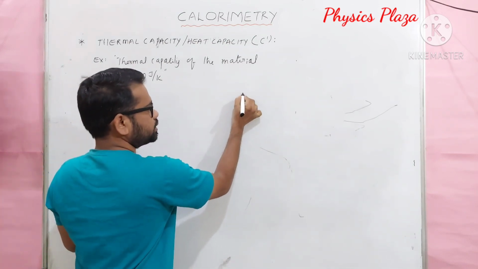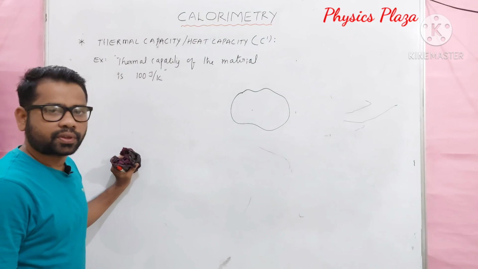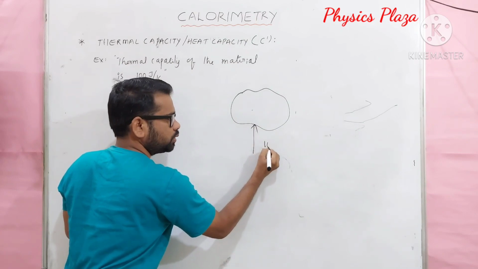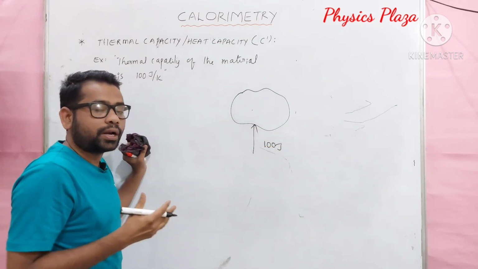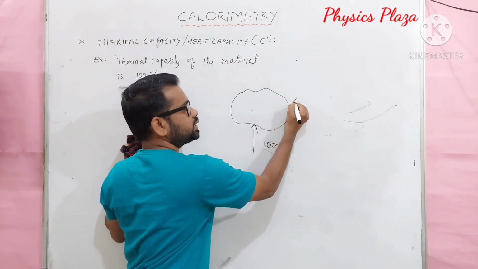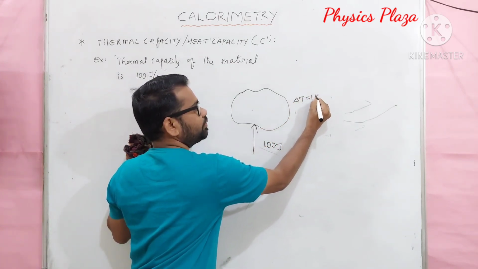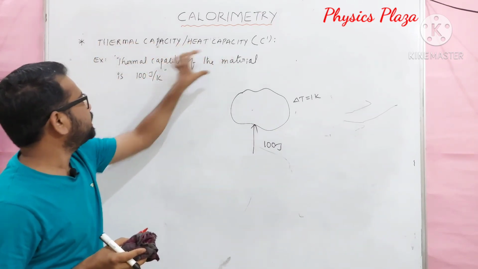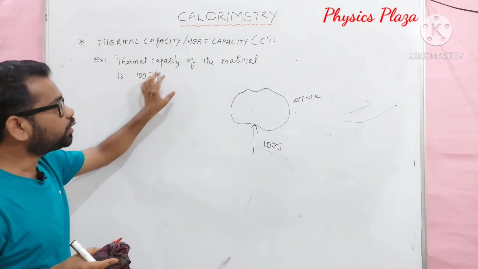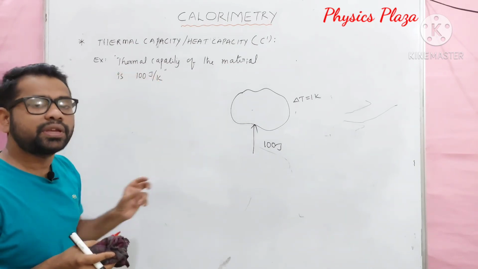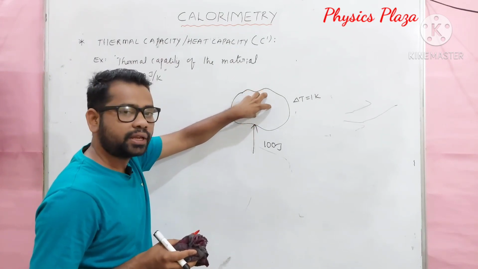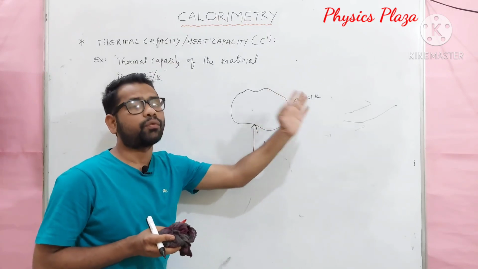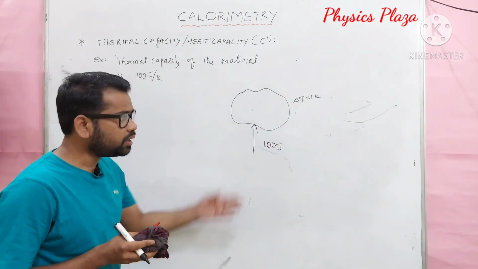Let us see. Here some material is given, it seems. It means this particular material will absorb 100 joules of heat energy to show a rise in temperature by 1 Kelvin. Children, let me read the question once again. Thermal capacity of the material is 100 joule per Kelvin. Then what is the meaning of this statement? It means that the whole material absorbs 100 joules of heat energy to show the rise in temperature by 1 Kelvin.